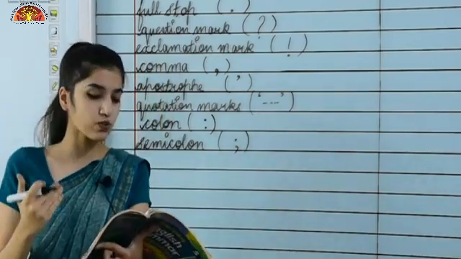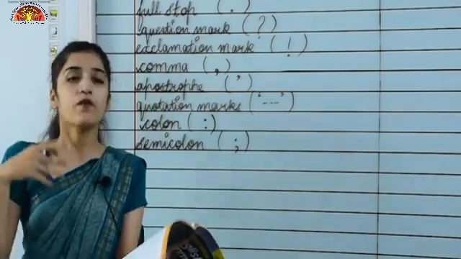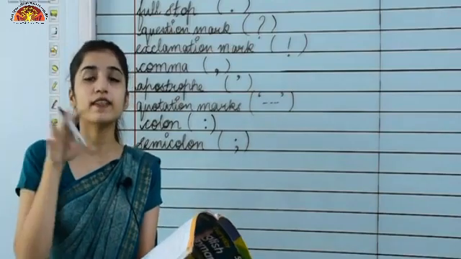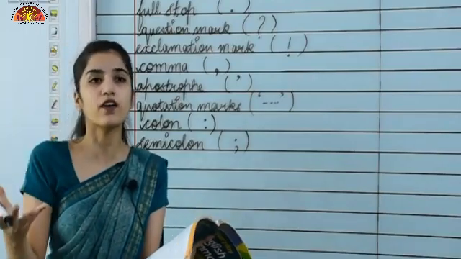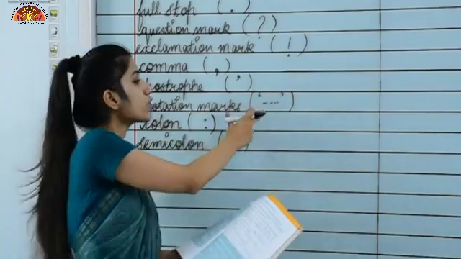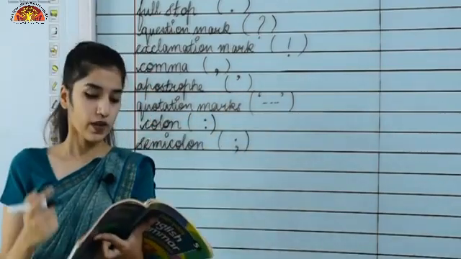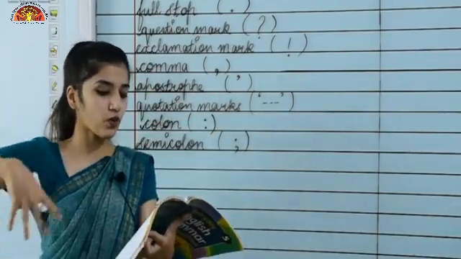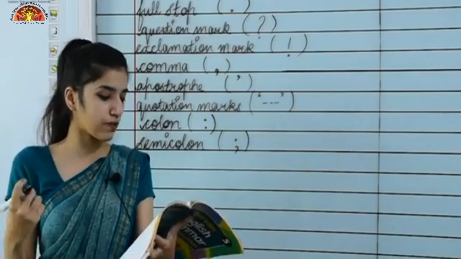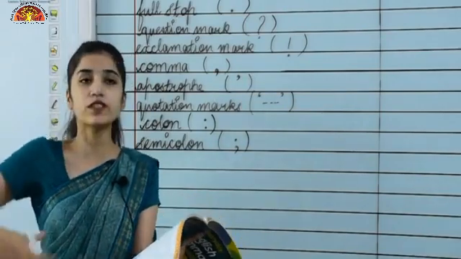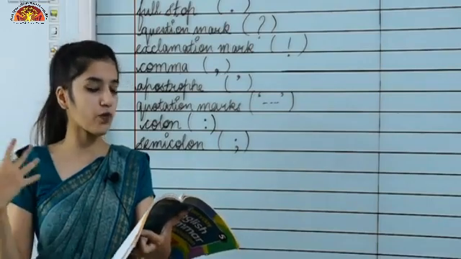Now moving to the next one, that is the quotation mark. When we are quoting direct speech, the direct words spoken by the speaker, at that time we use quotation marks, to enclose the exact words spoken by the person, or to enclose the title.